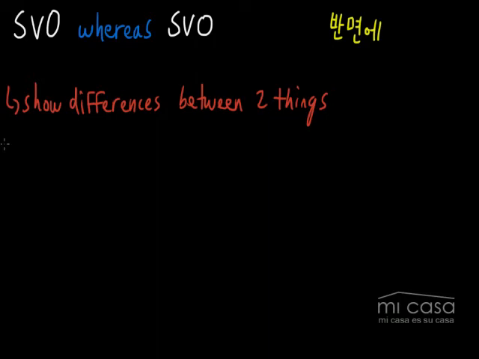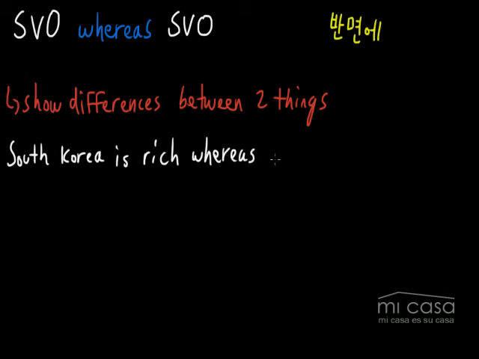So first, let's look at our first example. South Korea is rich. South Korea is a developed country, whereas North Korea is poor. There are actually many differences between South Korea and North Korea. South Korea is a democracy, whereas North Korea is a dictatorship. But I think the biggest difference is South Korea is rich, whereas North Korea is poor.